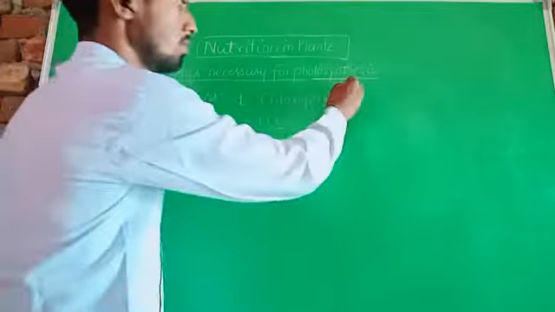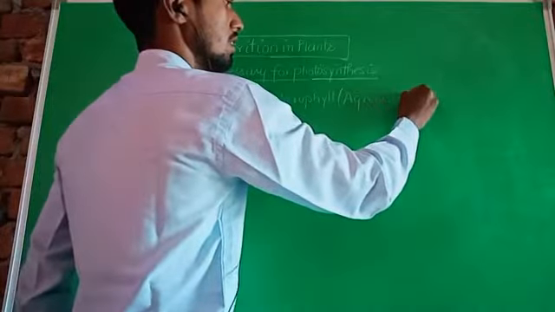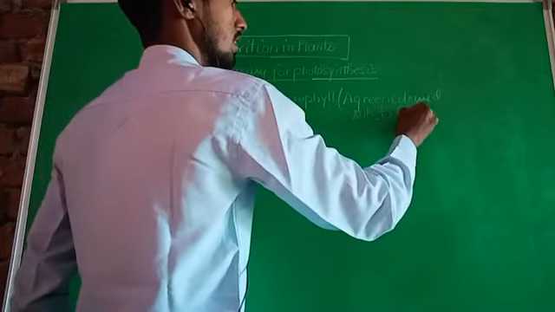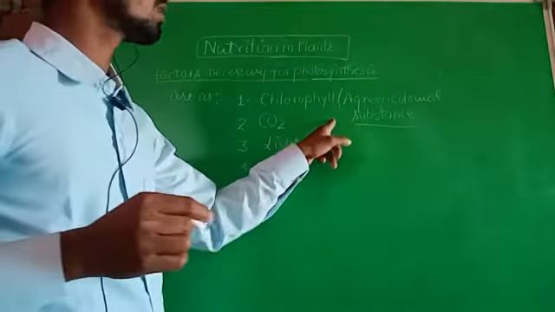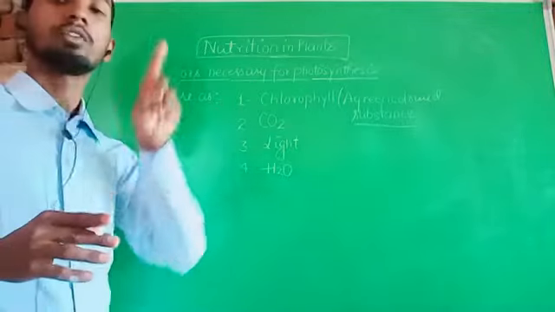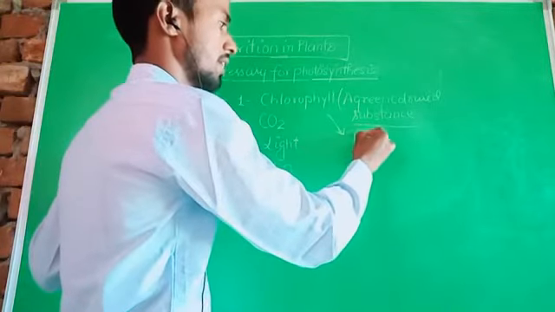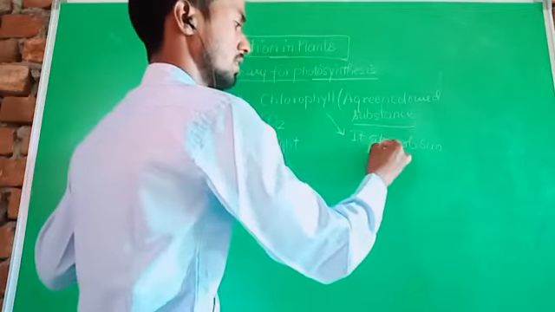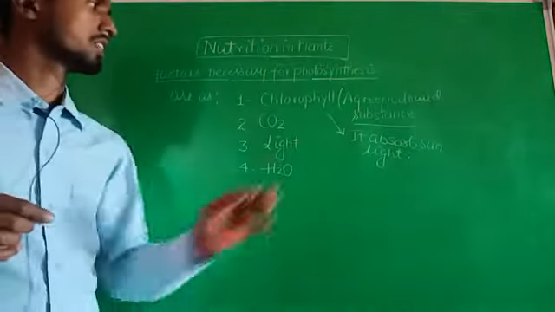You know, chlorophyll is a green colored substance, a particular green color substance which is also known as green pigment. It helps in the absorption of sunlight. Means it traps or absorbs sunlight. Clear?